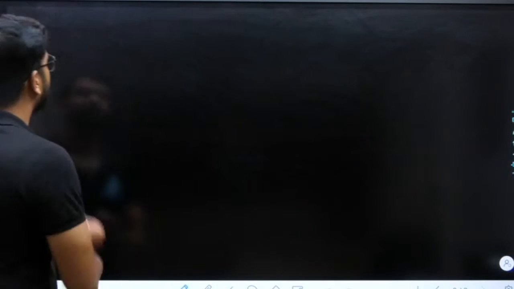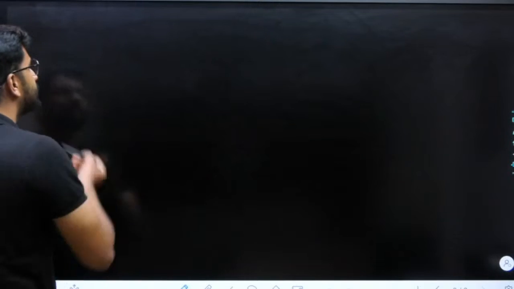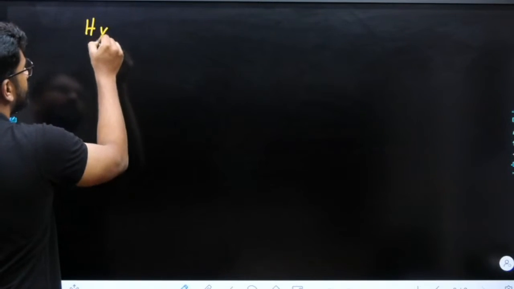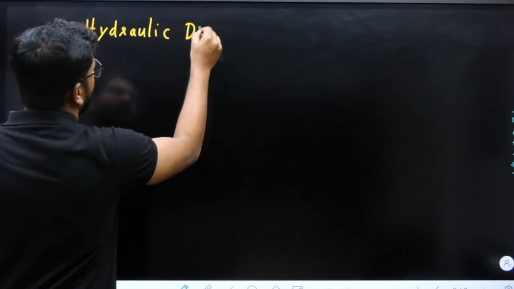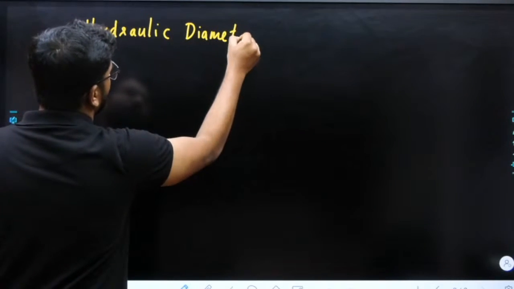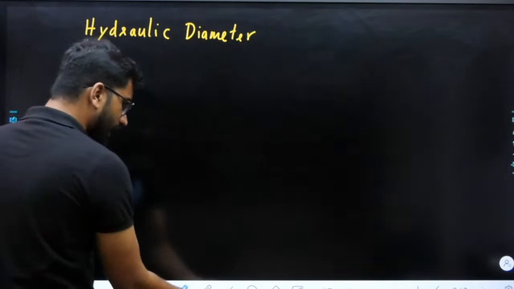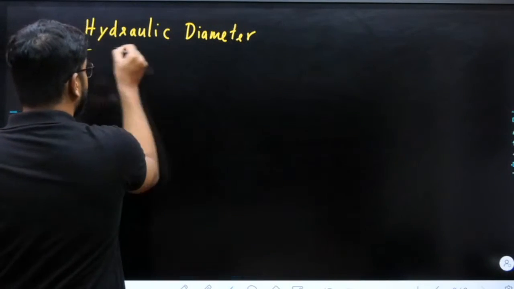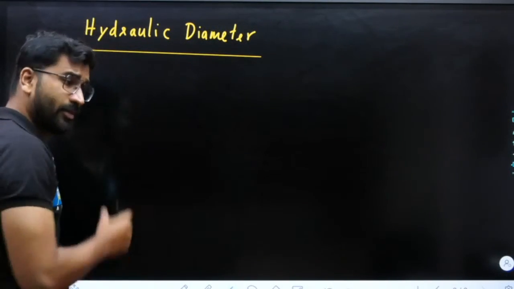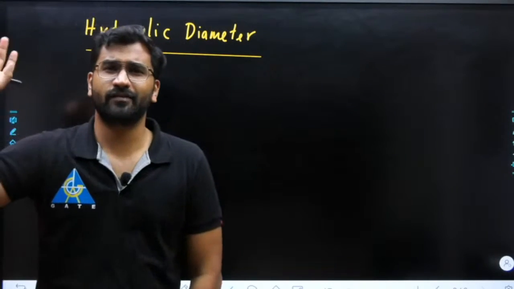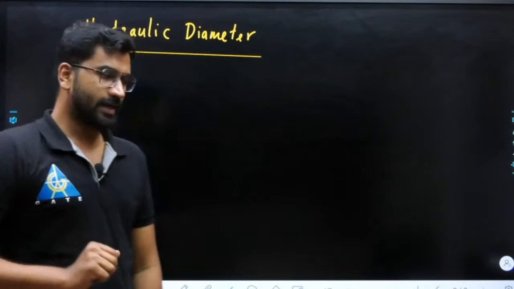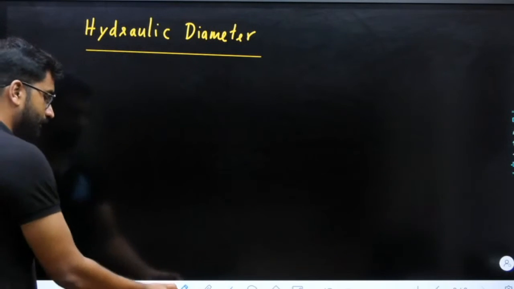So I will write hydraulic diameter. Where are we using this hydraulic diameter? First of all, we are not going to go into detail, because only one concept and one problem, that is about the CHEM-O-PHILIA series. In detail we will cover everything in fluid mechanics. Clear?